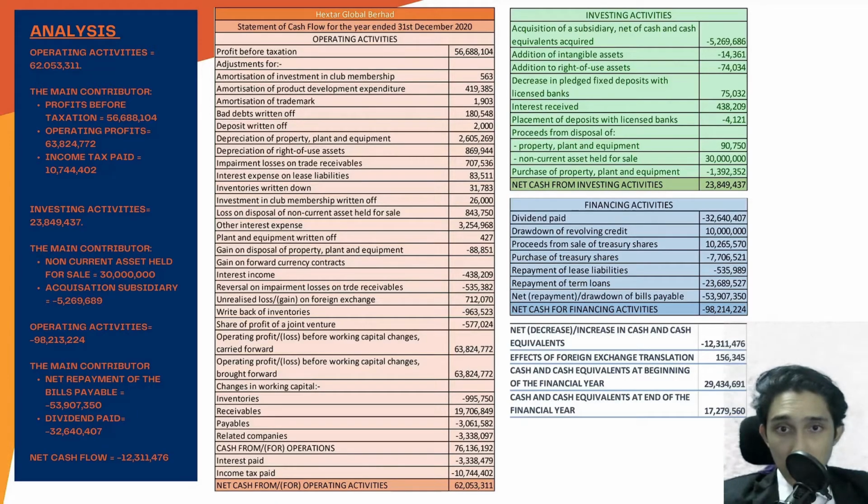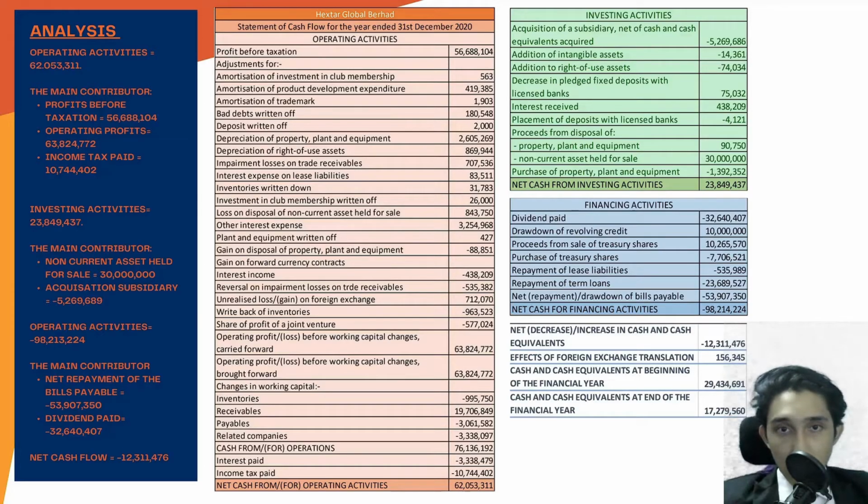For the investing activities, the net cash is positive with a value of 23.8 million. The main contributor to this result is the non-current asset held for sale, amounting to 30 million. The primary outflow for this category is the acquisition of a subsidiary amounting to negative 5.2 million.